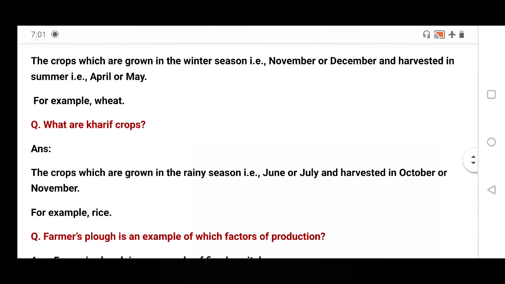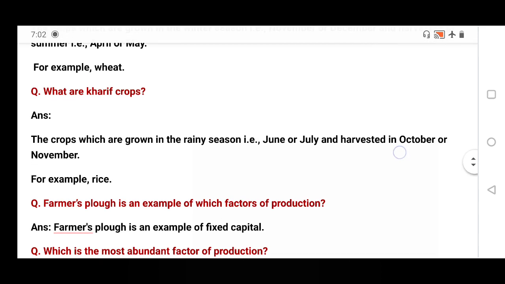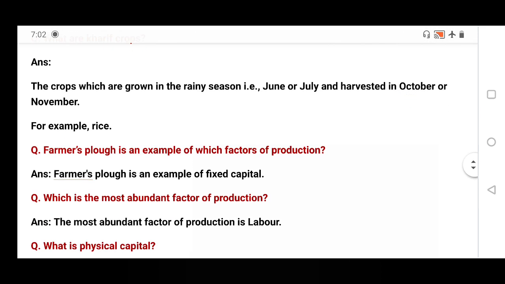What are kharif crops? It is that type of crop which is cultivated in the rainy season. Rainy season means with the help of rainfall. Here irrigation facility is not required. It is not important, because at that time rainfall is going on. So we sow the crops in June or July and harvest in the month of October or November. Example is rice.